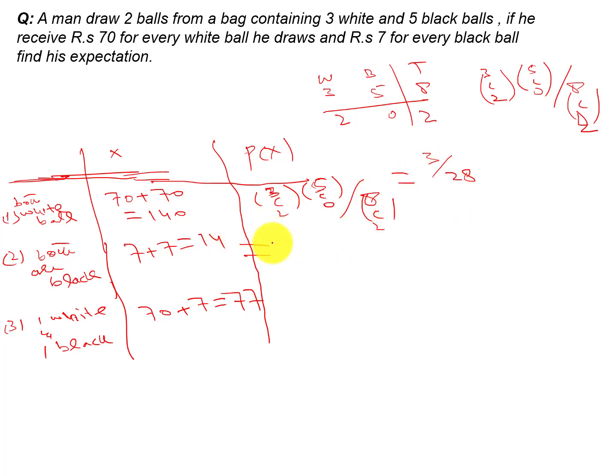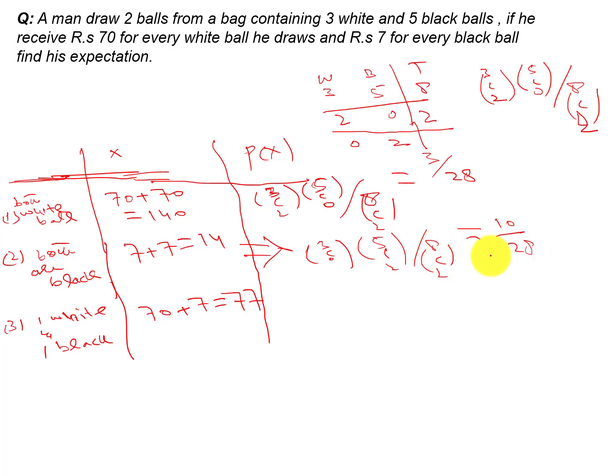Okay, in this scenario, what will be the probability when both are black balls? Now the case will be different. The white count will be 0 and both are black balls. So how will we write this? 3C0 times 5C2 divided by 8C2. In this case 3C0 will be 1, 5C2 will be 10, and 8C2 will be 28.